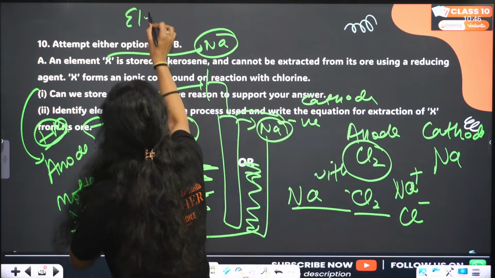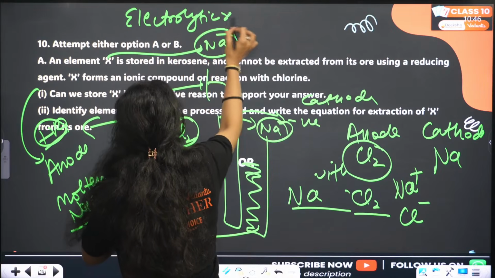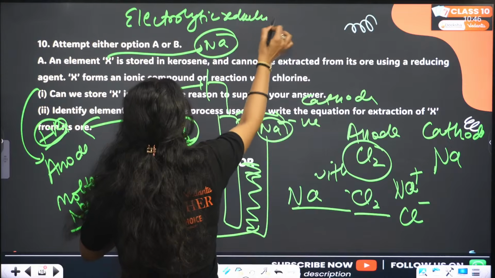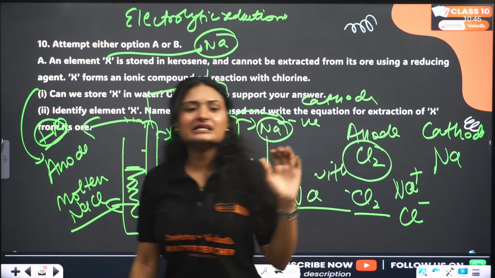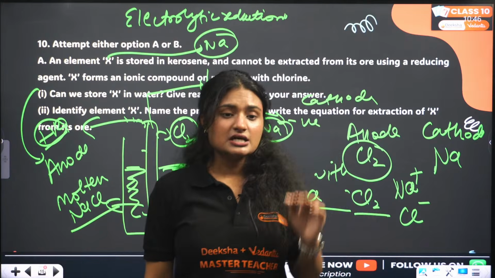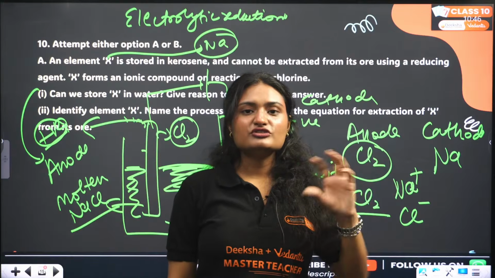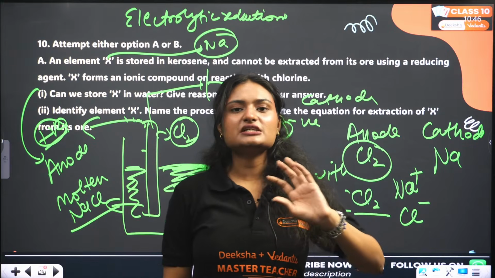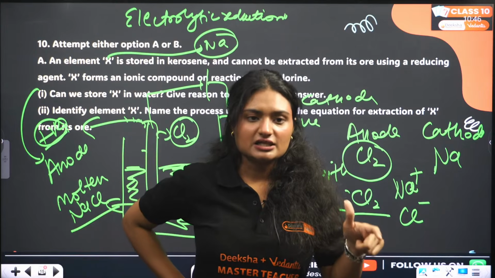This is electrolytic reduction. This method is used for really highly active, reactive metals. Electrolytic reduction is used to get metals which are highly reactive, which are present in the form of their molten chlorides, right? Then electrolytic refining.